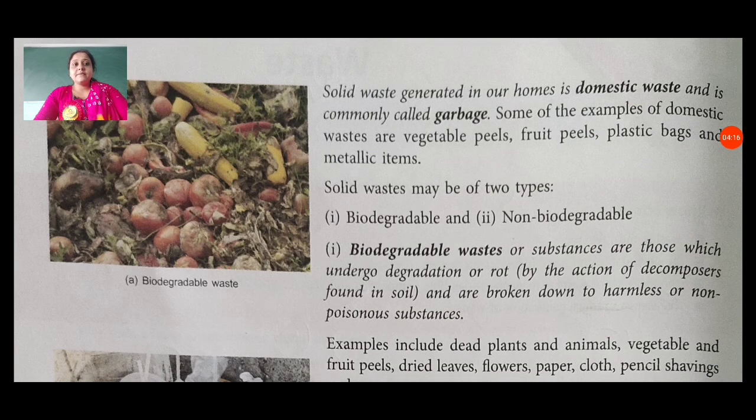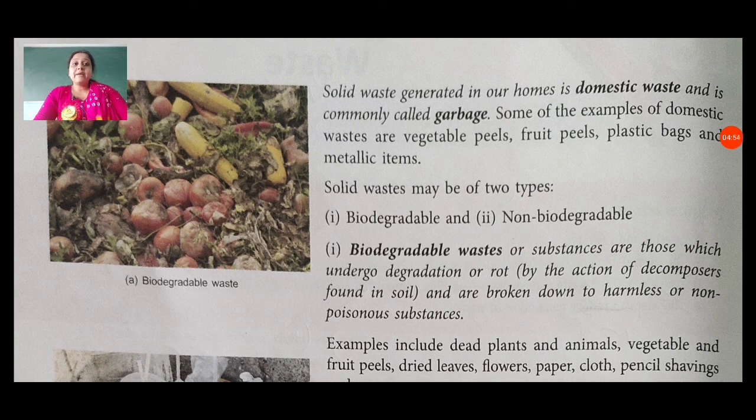Solid waste generated in our homes is domestic waste and it is commonly called garbage. Some examples of domestic waste are vegetable peels, fruit peels, plastic bags and metallic items. These are all solid waste. Solid waste may be of two types. In solid waste we have two types available: first is biodegradable and second is non-biodegradable. Now we learn about them. So the first type is biodegradable waste.